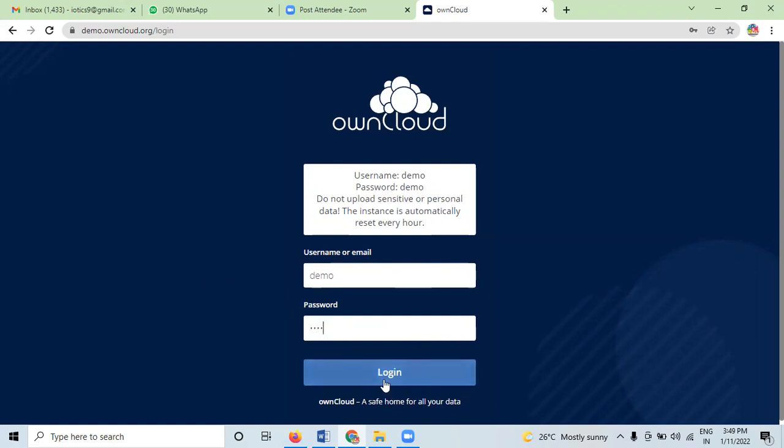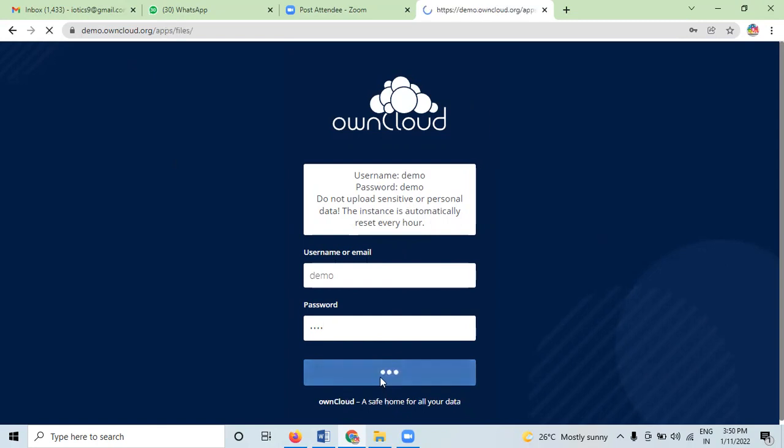Now we will log in. To log in to ownCloud, we do not use our email ID. Of course my email ID is there here, but last time we stored information through mail drive, right? Here this type of information is stored directly on the cloud, for which we got the username and password. We log in here.